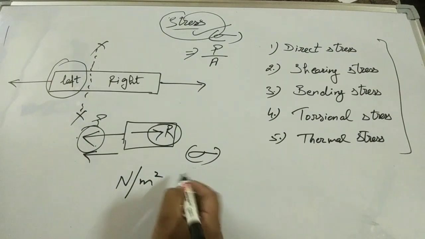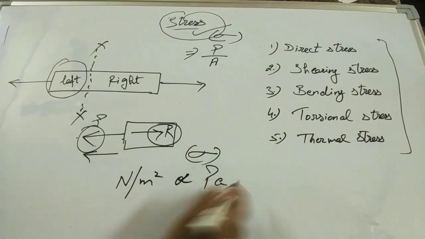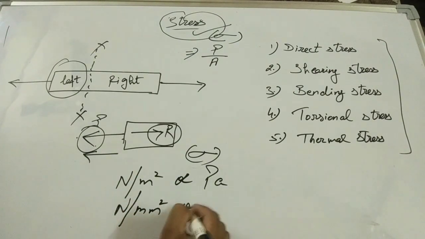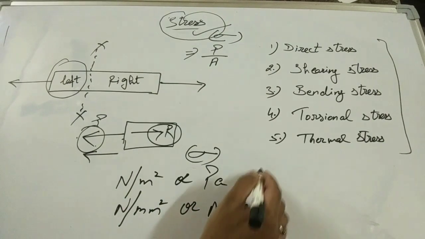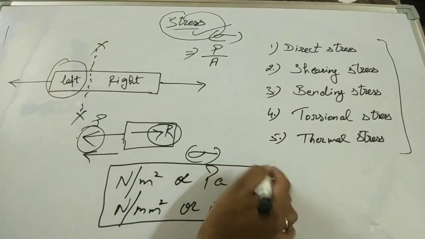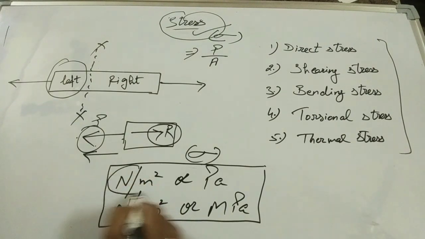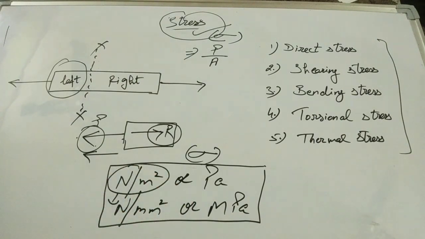Stress is denoted by sigma, and it is described in Newton per meter square, which is also known as Pascal, and you may also describe it in Newton per mm square, which is also known as megapascal. The units of each term are very important, and conversions are also very important, such as how to convert Newton per meter square to Newton per mm square. We'll discuss this conversion in another video.